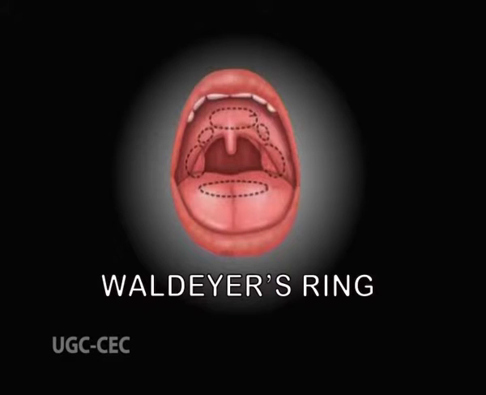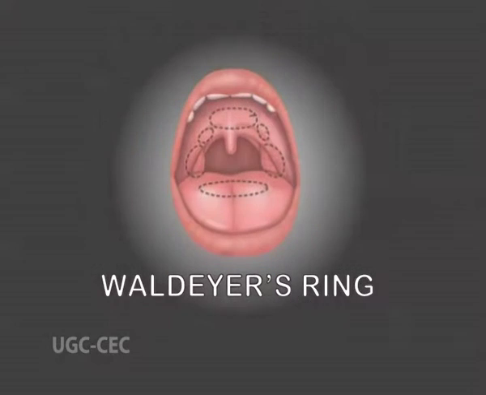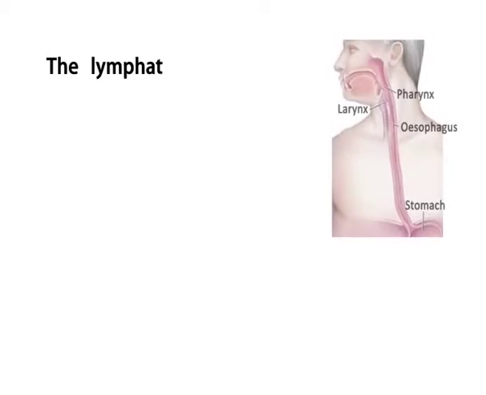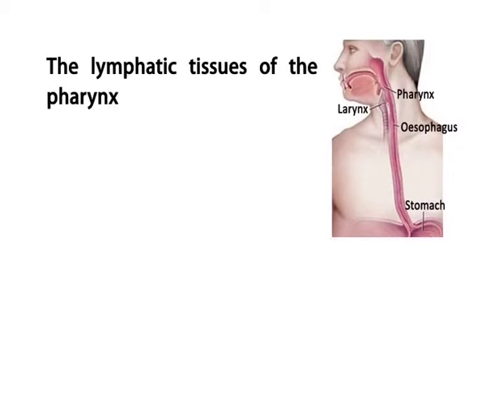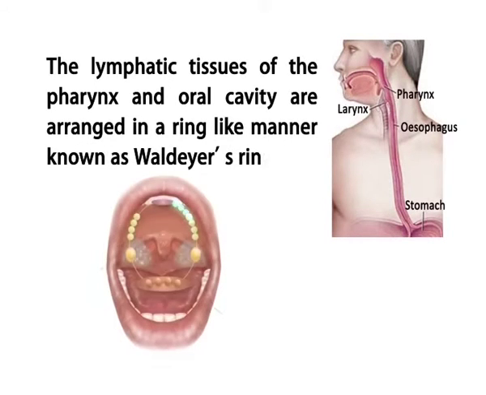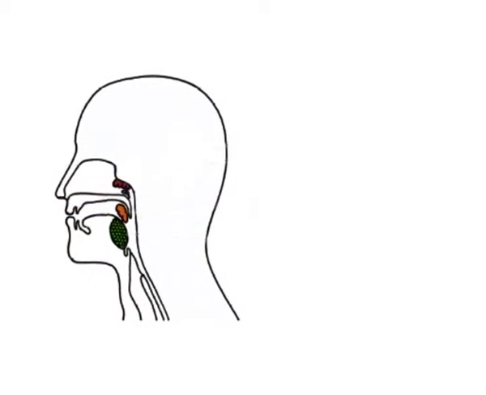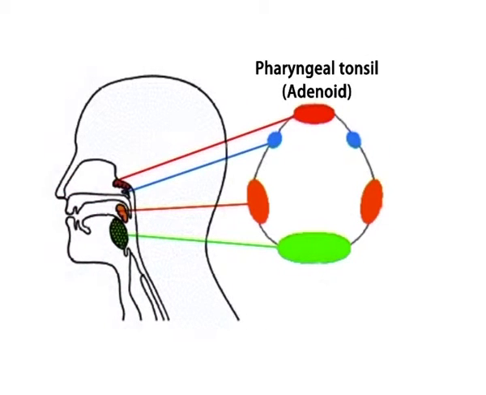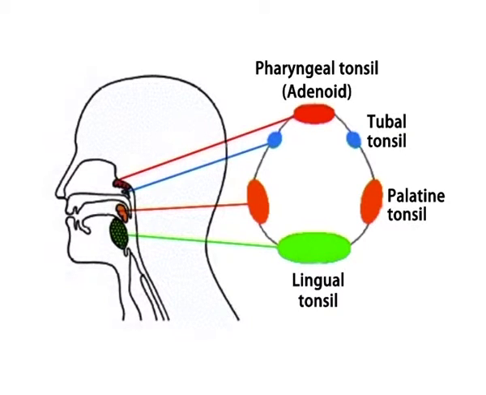Next, Waldeyer's ring. The lymphatic tissues of the pharynx and oral cavity are arranged in a ring-like manner known as Waldeyer's ring. It consists of pharyngeal tonsils, tubal tonsils, palatine tonsils, and lingual tonsils.